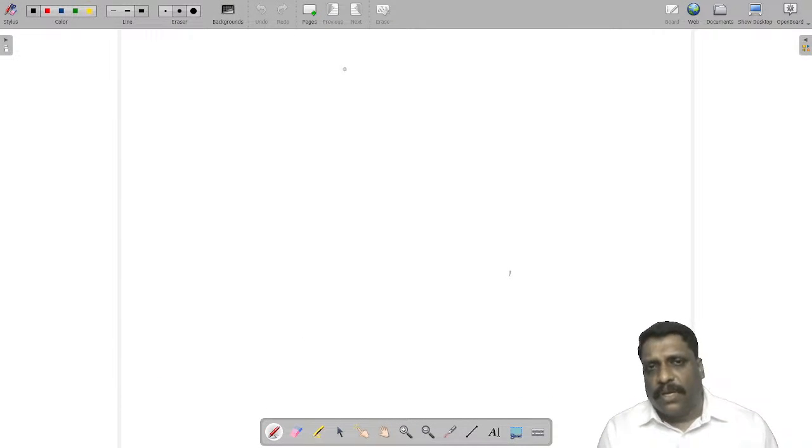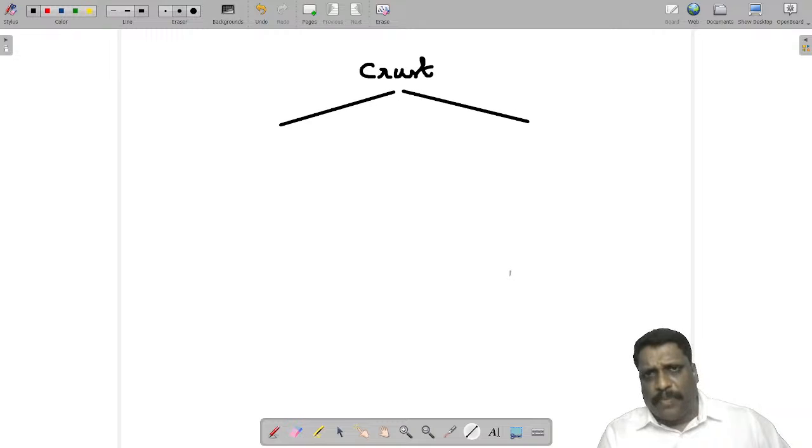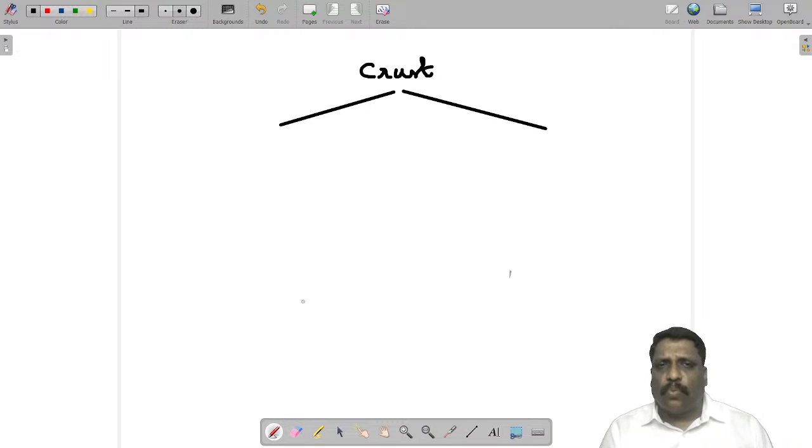Crust and lithosphere, technically speaking, have a slight difference. But if you ask me what the 2 types of crust are, obviously everybody knows there are 2 types of crust. One I call oceanic crust.